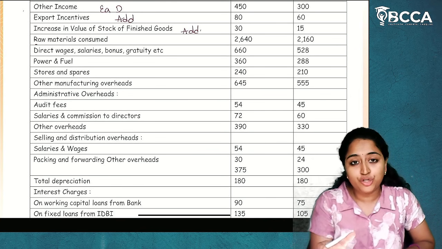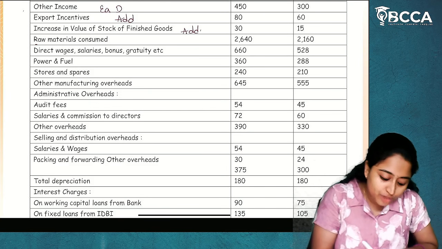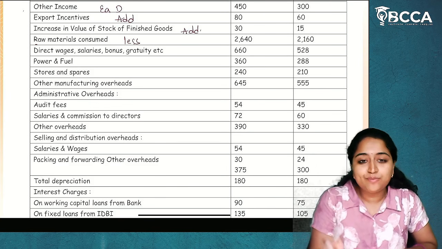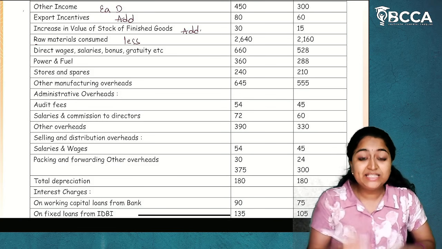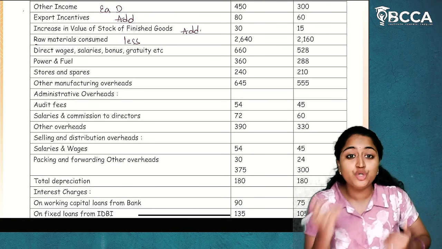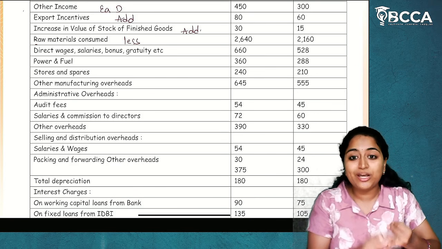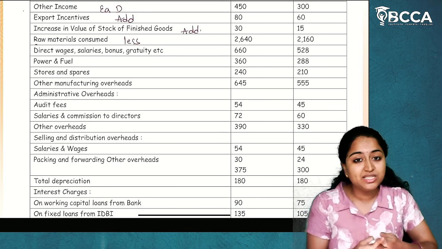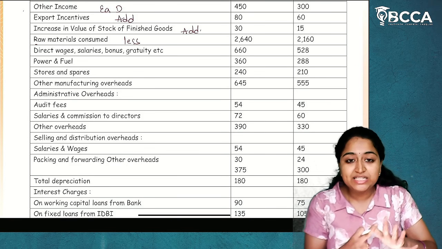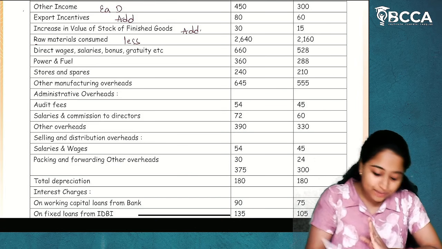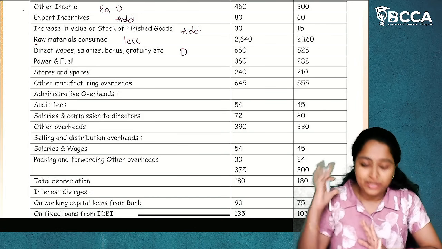In that cost of bought out inputs, what all are we going to take? Raw materials consumed, less. Direct wages, salaries, bonus and gratuity: this is distribution of earnings to different claimants. Distribution will be done to employees, shareholders, government, and the company's retained funds. If any interest is taken, interest will be paid. All these are distribution of earnings.